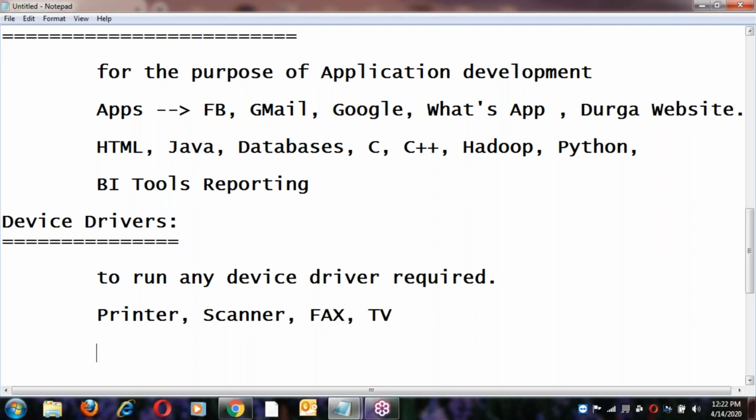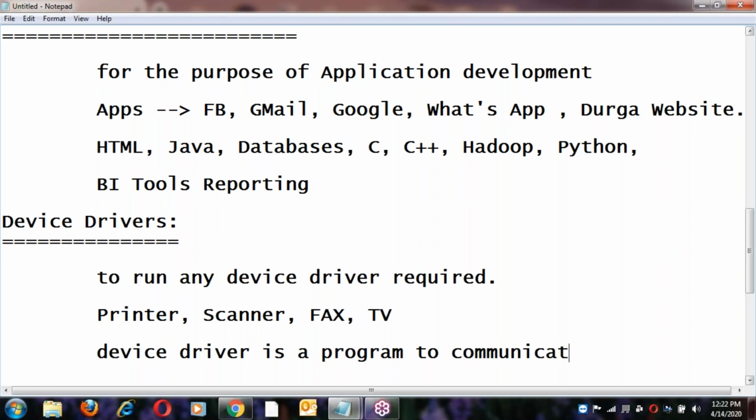Almost all drivers were developed in C language. Drivers come under embedded C, right? So these are programs. A device driver is just a program to communicate with hardware components. So what is a device driver? Yes, it's a program to communicate with hardware components.